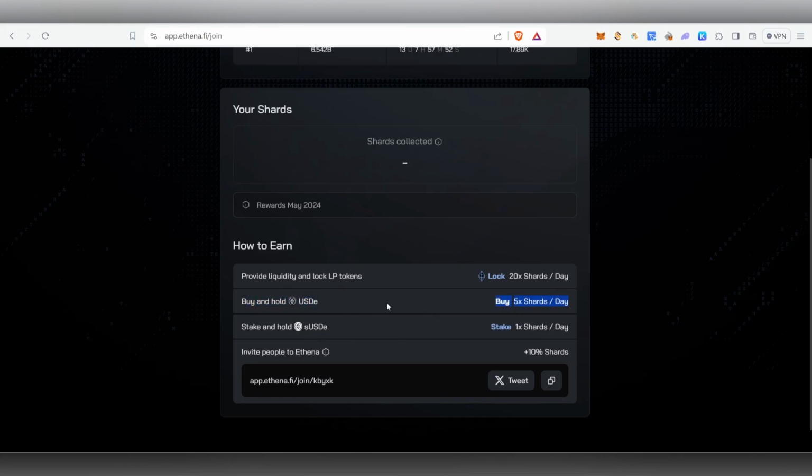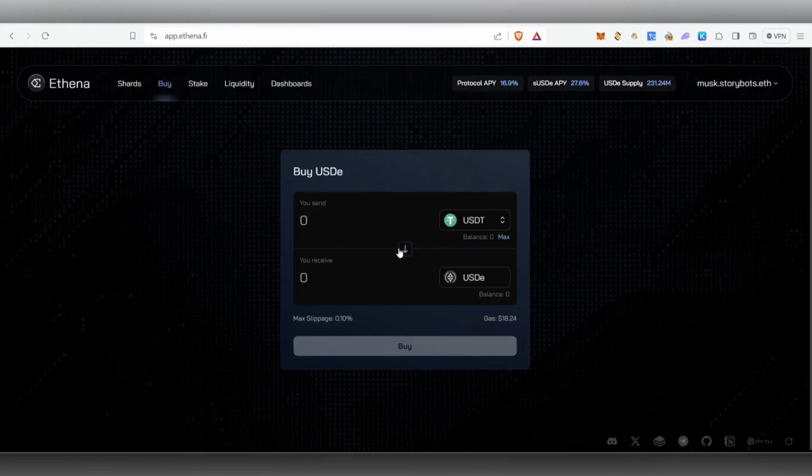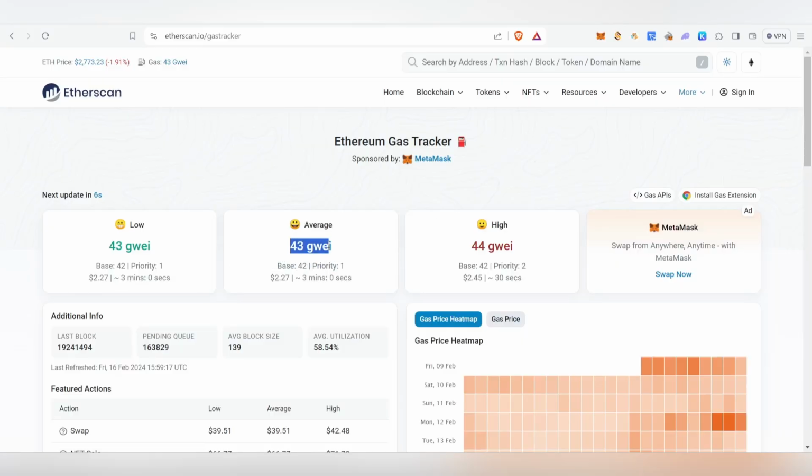Okay, so in order to go for this one, if you click on buy, it will take you here. So here you need to put the amount of token you want to buy. So if you put $100, here you can see how much you're going to receive will show up, and the gas fee is currently $18 here it's showing, but if you try to do the transaction it will show $40 above. Okay, so currently the gas fee is so high right now. So here you can see the gas fee 43.